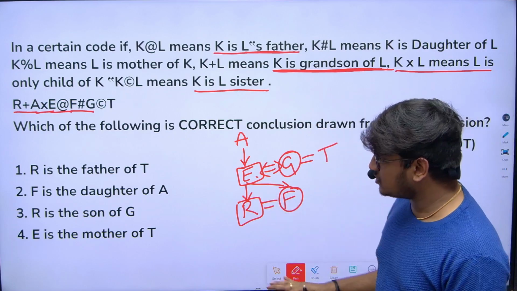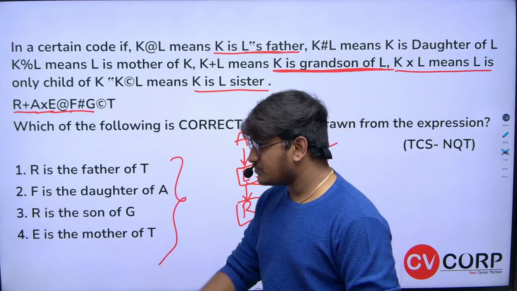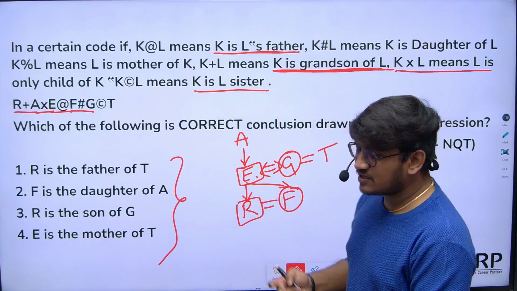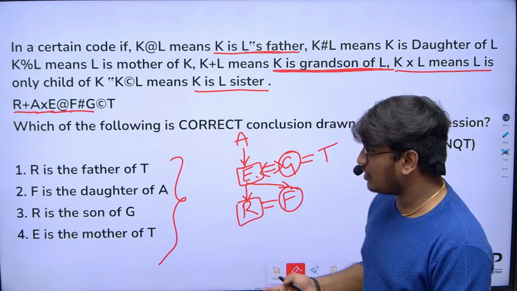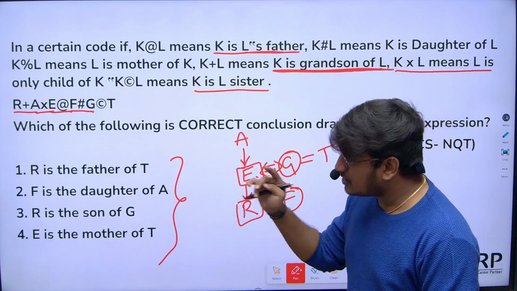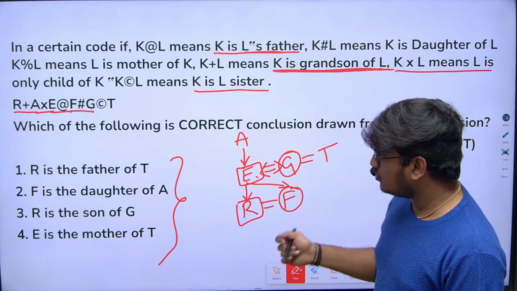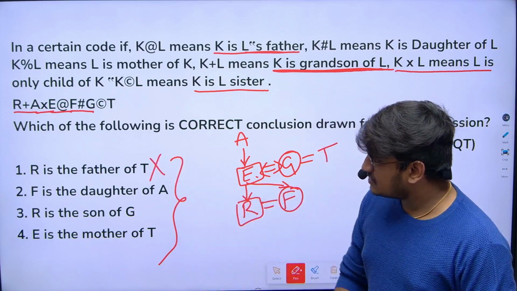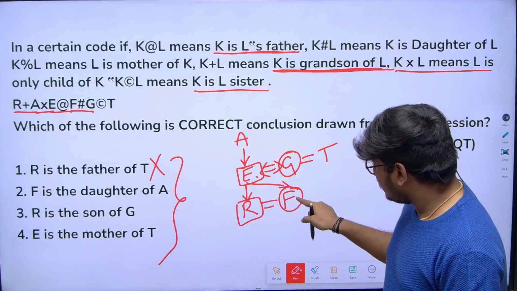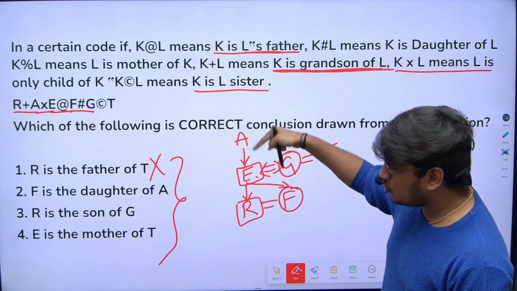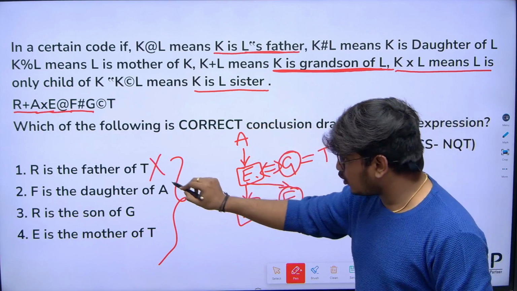Now, in the whole picture, out of these four options, which options might be correct? Obviously, it is easy for you to guess, tell which answer will be correct. So R is the father of T. Is it R father of T? No. So this option is wrong. Next, F is the daughter of A. A is here, F is here. There are two more generations, right? So this is also wrong.